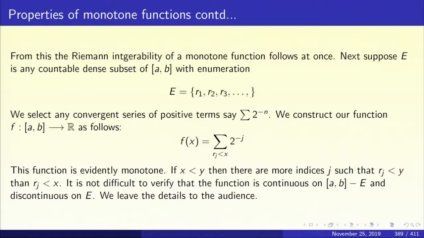It is not difficult to verify, and I'll leave it as an exercise, that this function is continuous on the complement of E, and E is exactly the set of discontinuities of the function f. We leave the details to you. So the structure of discontinuities has been completely clarified for a monotone function.